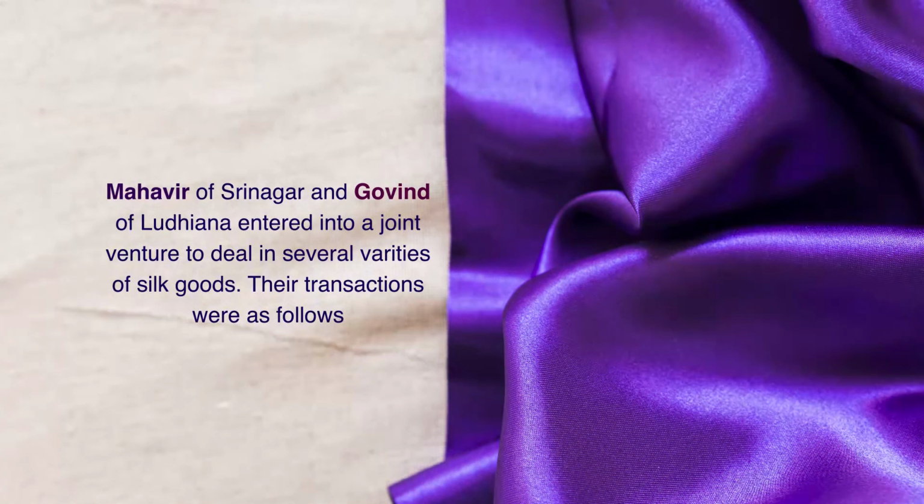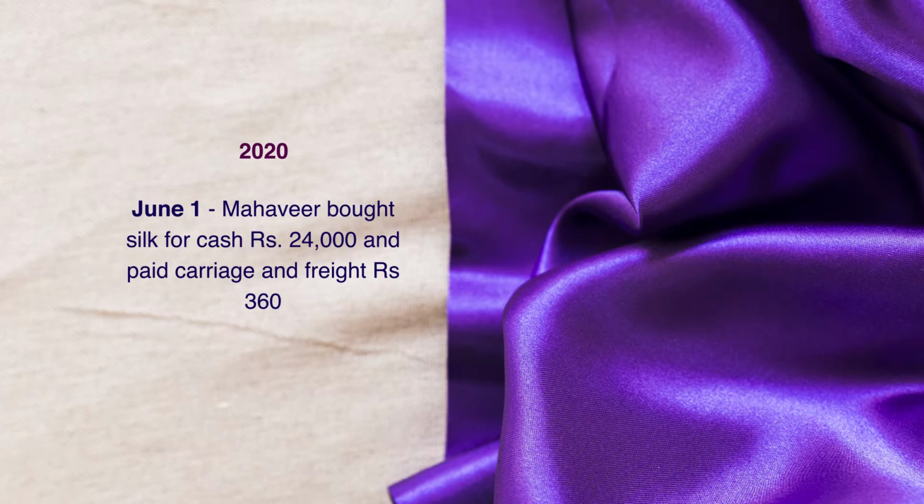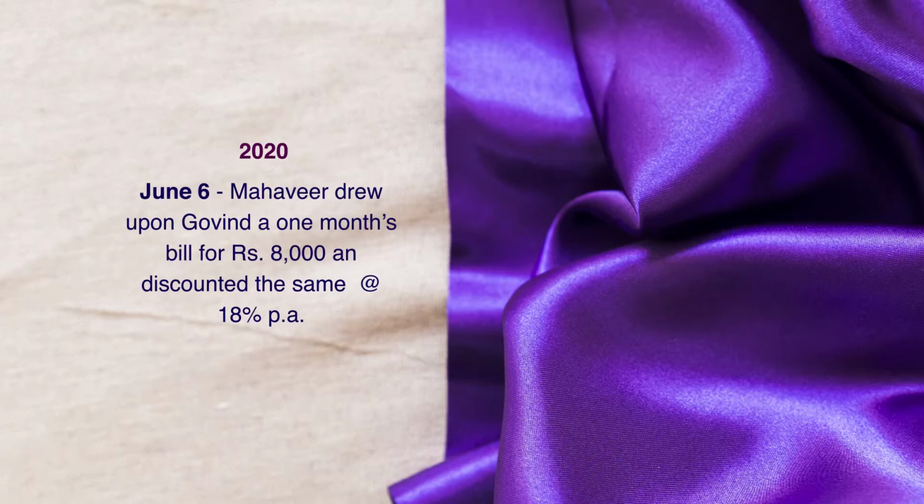Next question: Mahavir of Srinagar and Govind of Ludhiana entered into a joint venture to deal in several varieties of silk goods. Their transactions were as follows. 1st June 2020, Mahavir bought silk for cash 24,000 and paid carriage and freight rupees 360. On June 6th, Mahavir drew upon Govind a 1-month bill for rupees 8,000 and discounted the same at 18% per annum. So 18% of 8,000 is 1440.